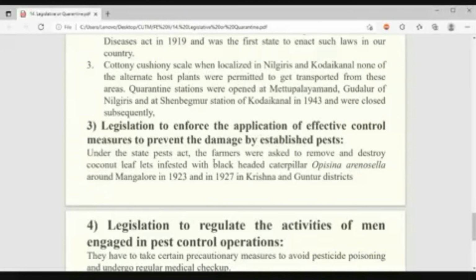Understood? Yes, sir. These years are not important. You should give the example of black-headed caterpillar in coconut in Mangalore and Guntur district. What management did they do? Removal of the leaflets, that means immature small leaflets were removed. Clear?